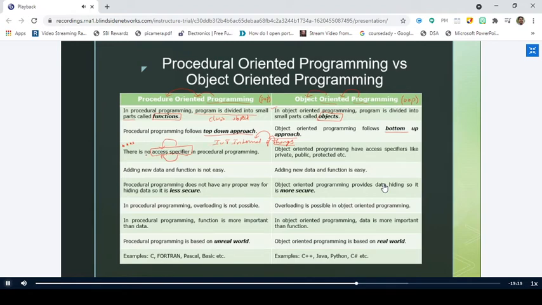So there is no concept of access specifier in procedure-oriented programming, but in object-oriented programming, we have the concept of access specifiers, where we have three different access specifiers: private, public, and protected. This is a very important concept.